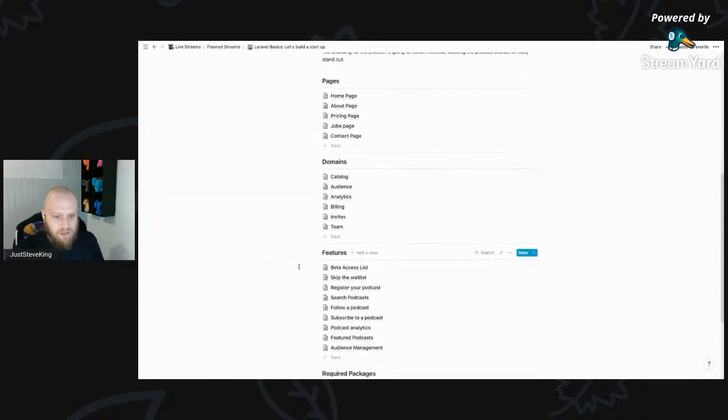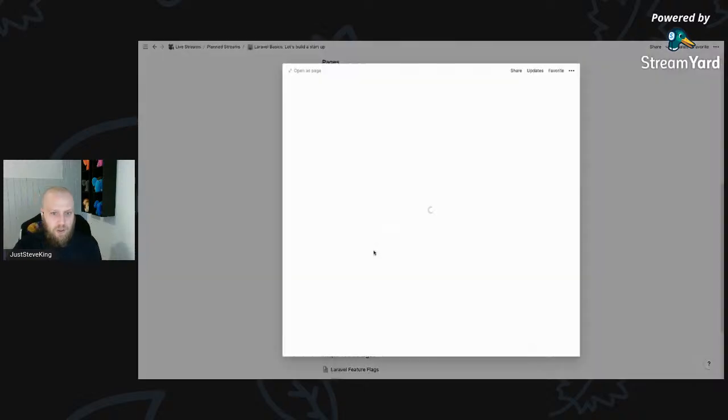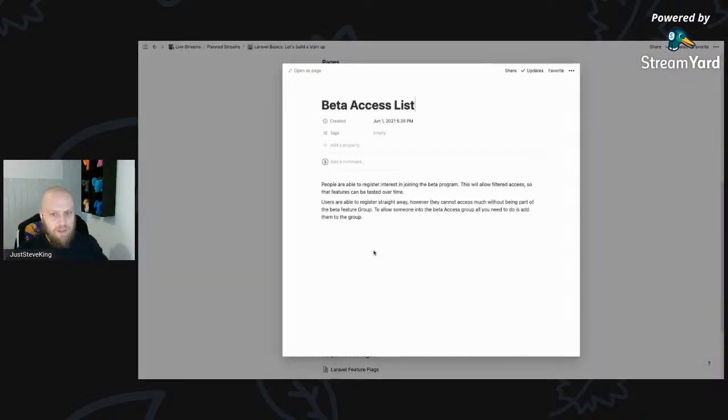Then the main features list that I'm going to be working on is the beta access list, which is obviously people being able to register interest in joining the beta program. So the idea is that you sign up as a user, but you can't really do much. You've got an account, but you don't have access to anything yet.